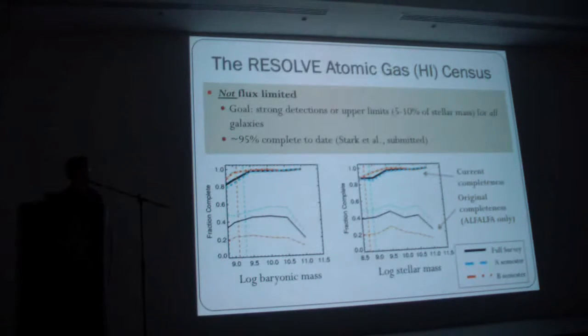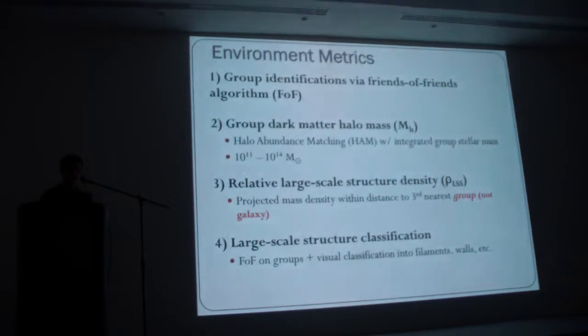What I have been leading is the atomic gas census, which is just a part of the RESOLVE survey in general. And so the goal here is, like the gas survey that Barbara was talking about earlier, we want to get a good constraint on every single galaxy's gas content. So this is not a flux-limited survey, but if we don't detect a galaxy, we push down to a very good upper limit. We constrain the gas fraction to less than 5% typically, or up to 10% of the stellar mass. And it's going pretty well. We're getting toward 95% complete now. There's going to be a big HI catalog release soon, so I'll just advertise that.